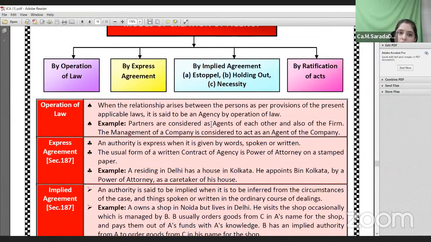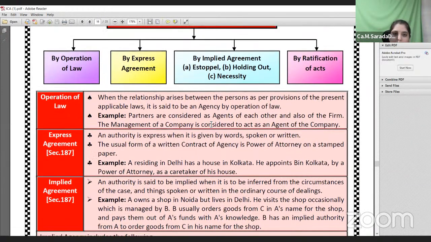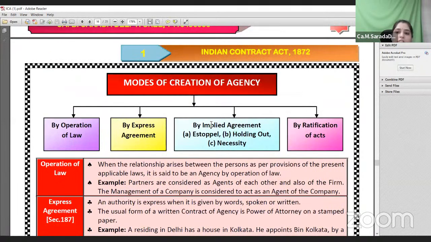The meaning of ratification is approving. So this is also a very important aspect in the contract of agency, where agency is created by operation of law. By operation of law means, sometimes, for example, in case of a partnership firm, partners act as agents for the firm by operation of law. In case of a company, the board of directors act as agents for the company for performing the duties of the company on behalf of the company, even though there is no express agreement between the company and the board of directors.